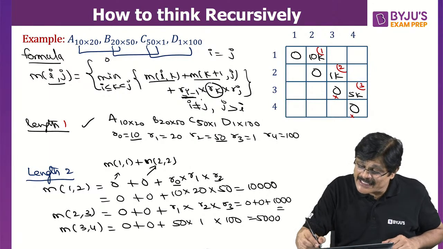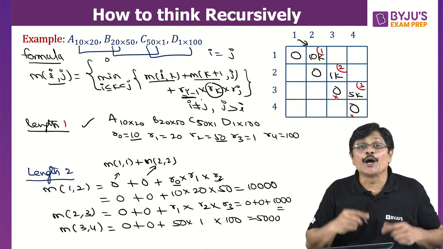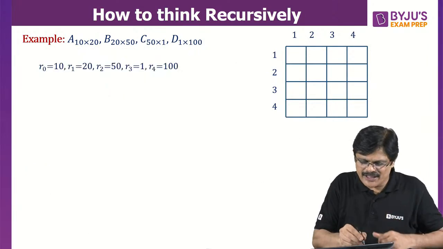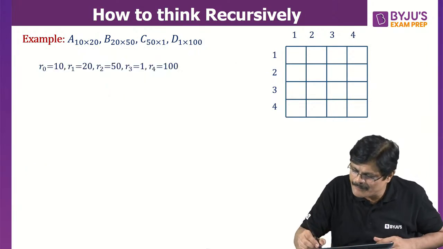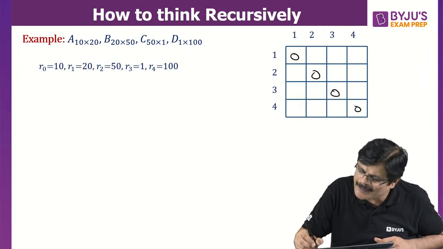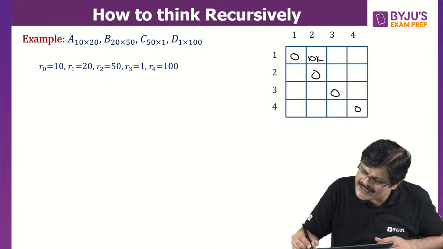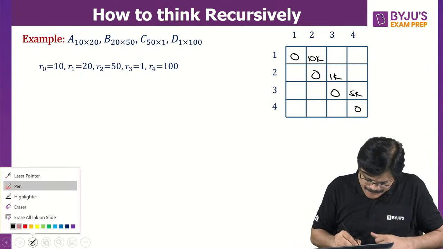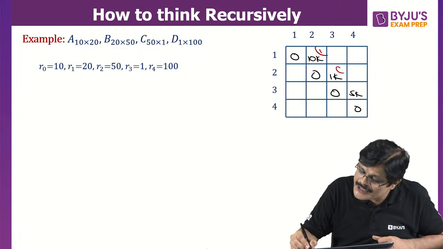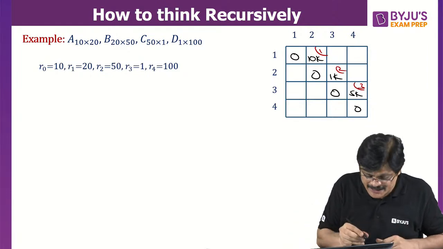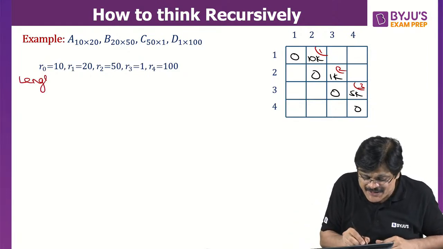Now we completed length 2, my dear friends. Now we need to go for length 3. So here I just kept the values. Now length 3. Okay, we already completed now. So up to here it is completed. It is 10K and it is 1K and it is 5K. This is 1, this is 2 and this is 3. And from here the story becomes very, very interesting.